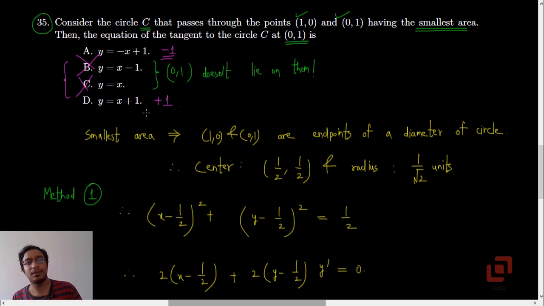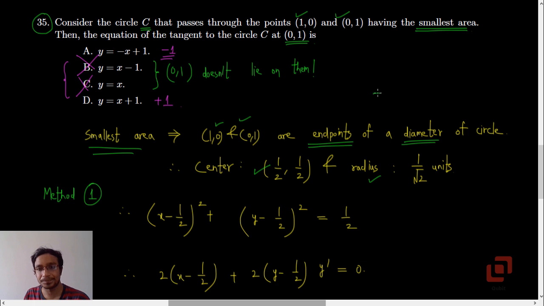Now we will work on finding the slope of the tangent. And as I told you, smallest area implies that this must be the largest chord of the circle, which means these points 1, 0 and 0, 1 should be endpoints of the diameter. Well, one of the diameters. By the midpoint formula find the coordinates of the center, and by the distance formula find the radius of the circle. The distance between them is √2, but that is the diameter, so the radius is half of that, or 1 upon √2 units.